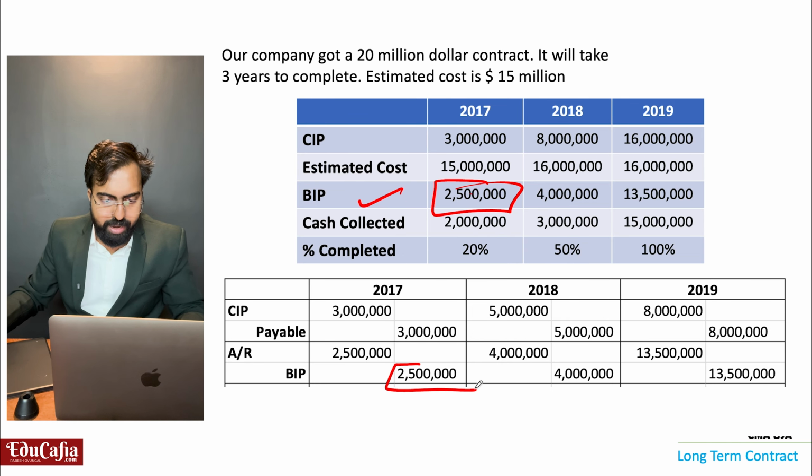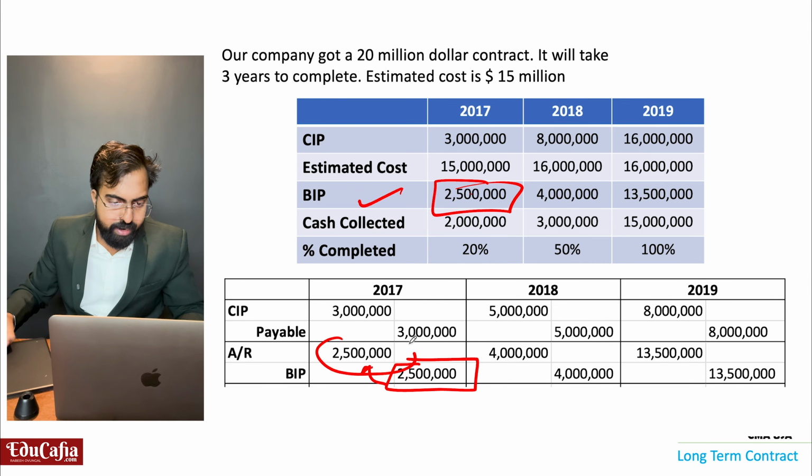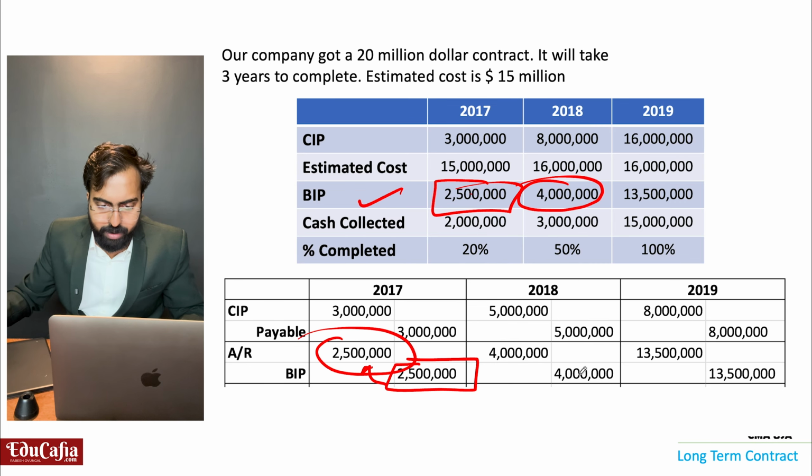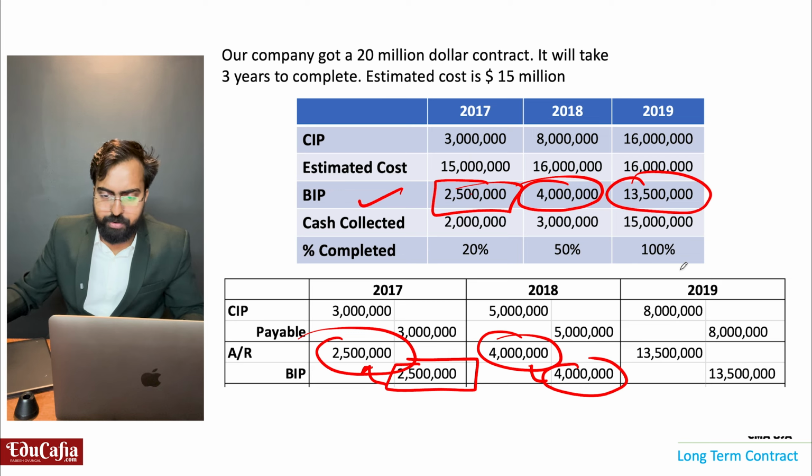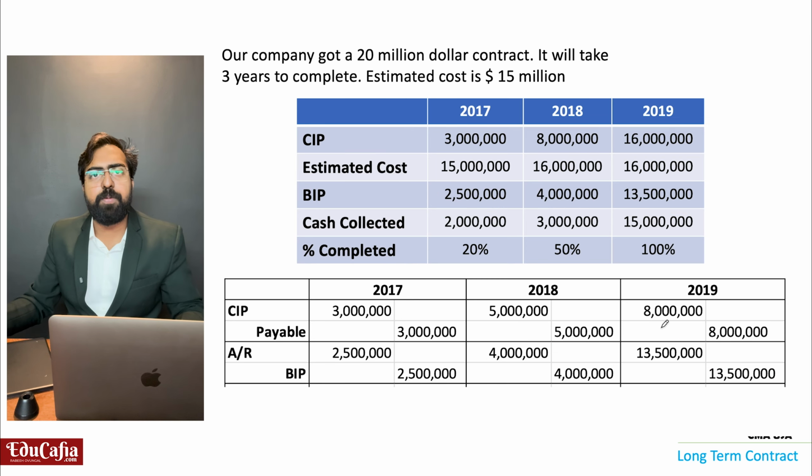Whenever now we are releasing a bill, 2.5 million bill we are releasing, at that time an accounts receivable is created. Then in 2018 also we are releasing 4 million bill. That time also accounts receivable is created. In 2019, 13.5 million bill is released. That time also accounts receivable is created.